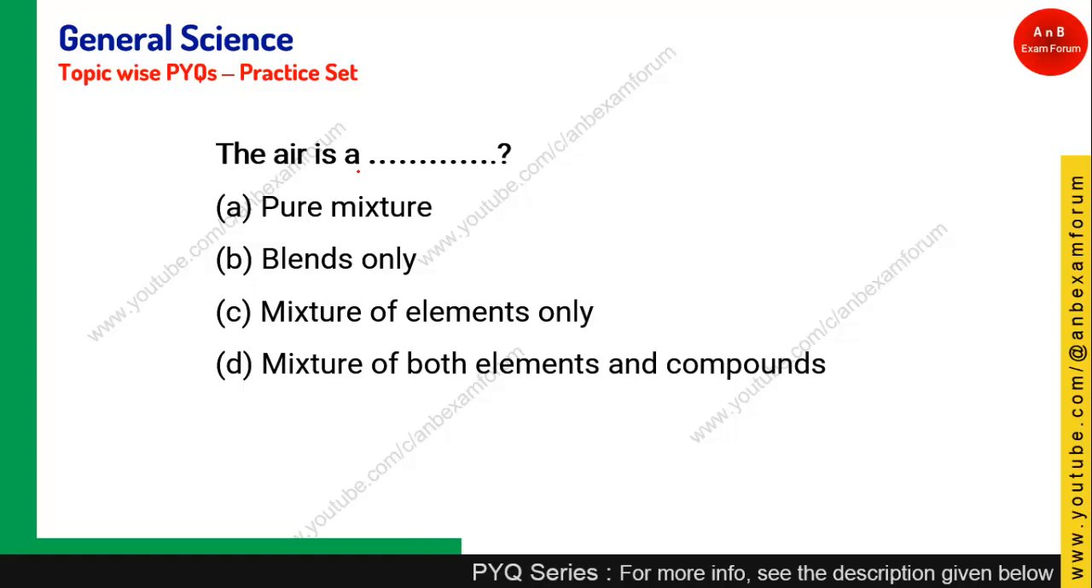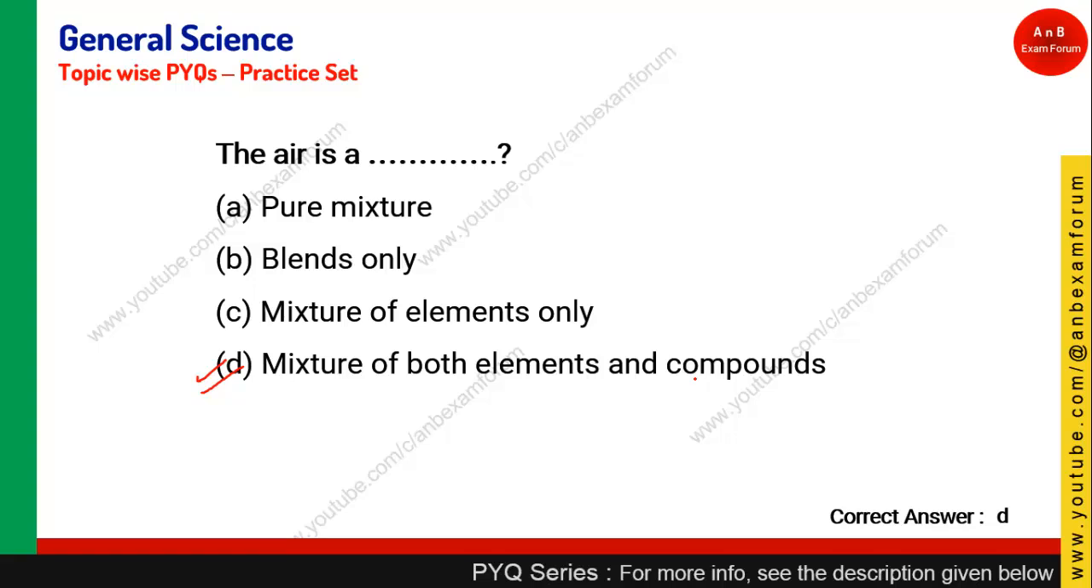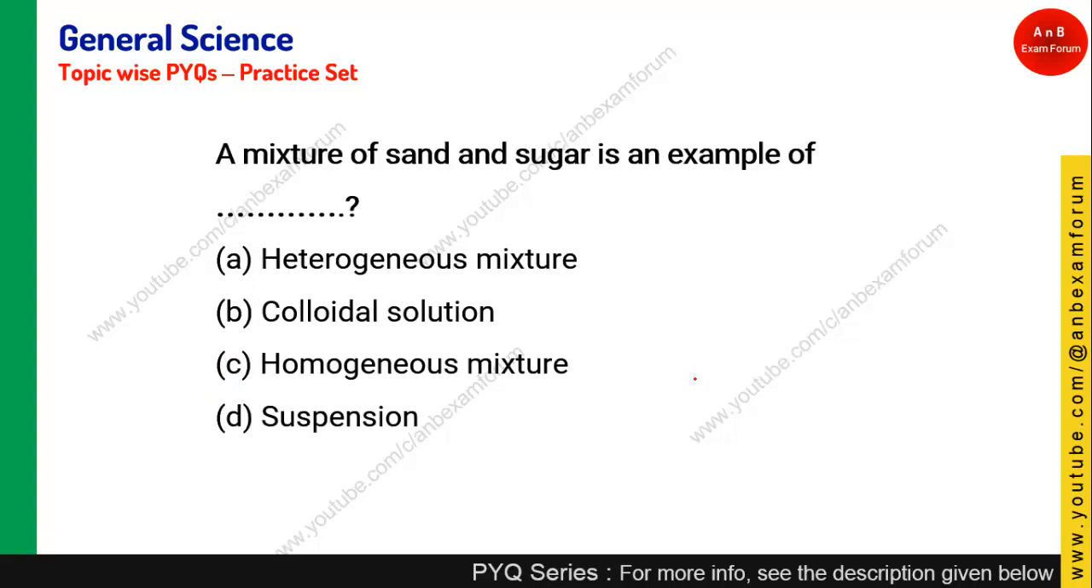The air is what? Option A, pure mixture. Option B, blends only. Option C, mixture of element only. Option D, mixture of both element and compounds. Student, the answer for this question would be mixture of both element and compounds. Air has many gases, and it sometimes reacts with many things, so it forms a compound also. So option D should be the right answer.